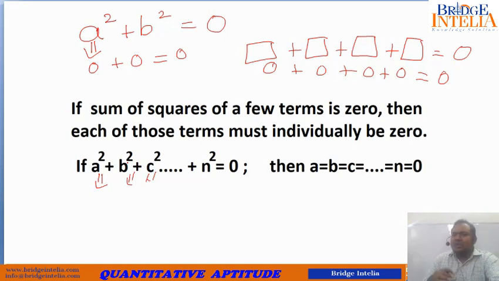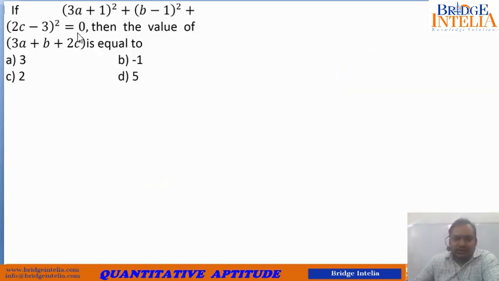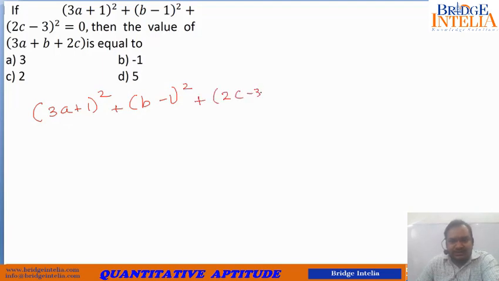Okay, so now let's see what kind of questions have been asked based on this and what the application is. So let's do that. Okay, now let's see this one. It is given that (3a plus 1) whole square plus (b minus 1) whole square plus (2c minus 3) whole square is equal to 0. So you see that the sum of 3 squares is given and it is still equal to 0. It can be possible only when each term is equal to 0. That means it is 0 square plus 0 square plus 0 square. Only then will it be possible.